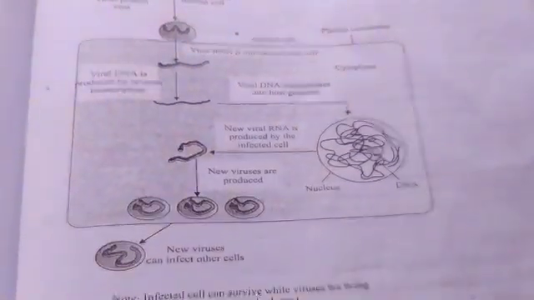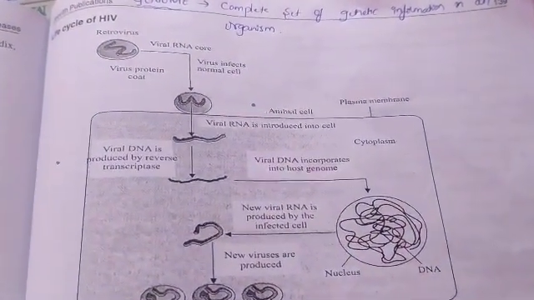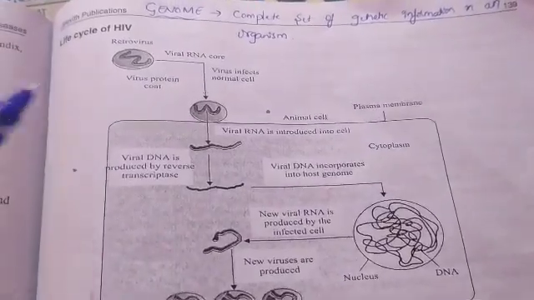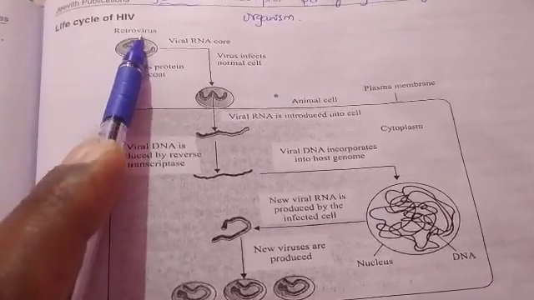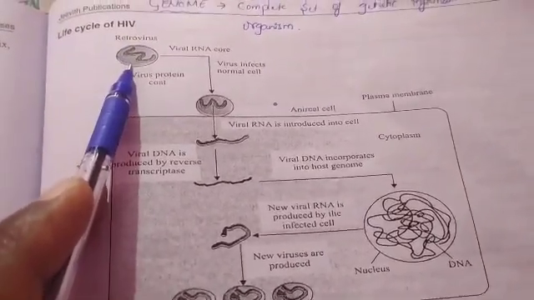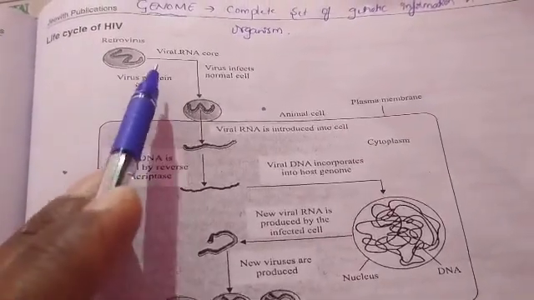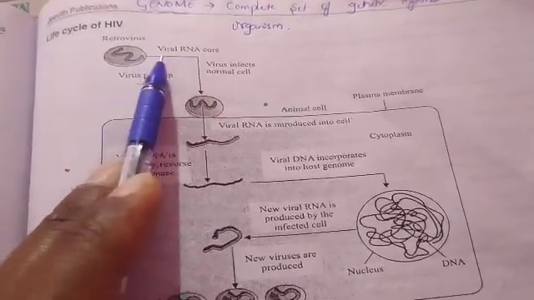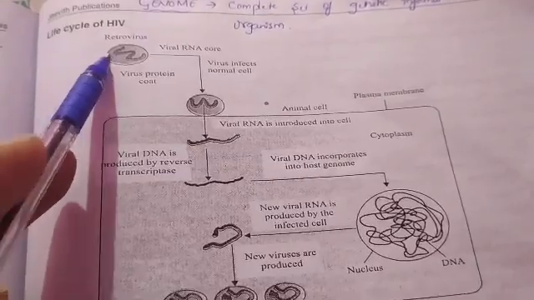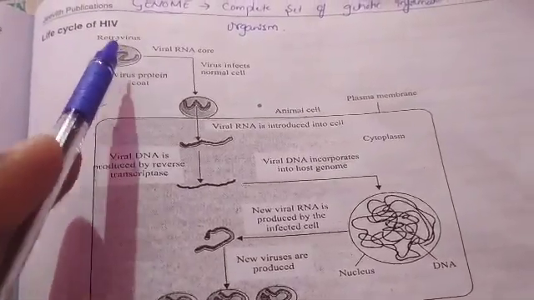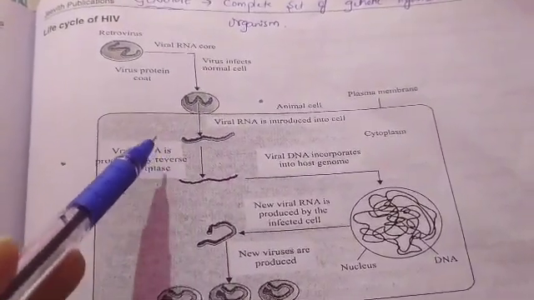Here you can see the life cycle of the HIV virus. AIDS is caused through HIV, and the type of virus is a retrovirus. It is a retrovirus molecule which is single stranded. It contains a virus protein coat and a viral RNA core. It infects a normal cell. It's an AIDS virus. When it affects a normal cell, automatically the normal cell also will become infected.